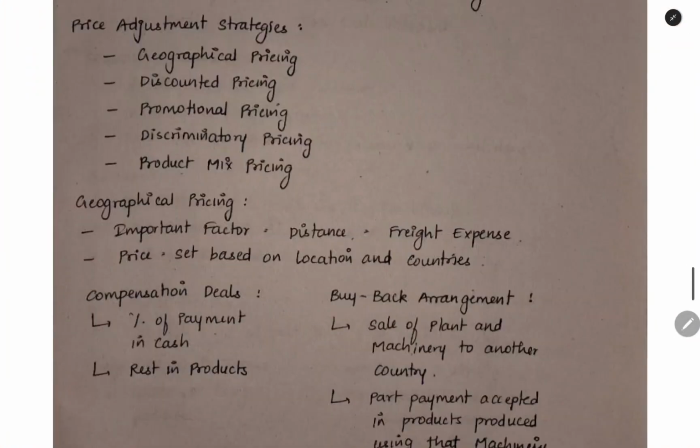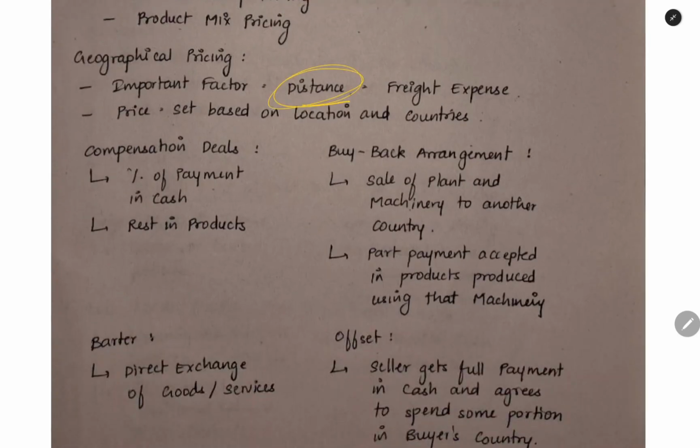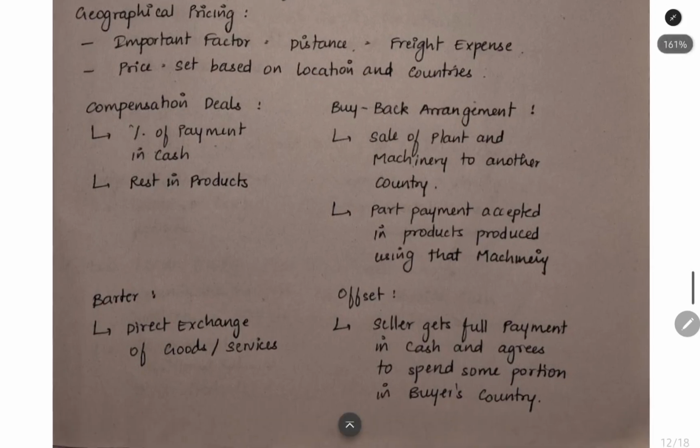Now the next thing is price adjustment strategies. The first thing we are going to see is geographical pricing. An important factor is distance. How much is the distance between the customer and the supplier? This will determine the freight expense. This is an important factor, and we will set the price based on location and countries. If we are sending to a very distant place, it will have a very high freight expense. We will consider that in the cost, and it will affect the pricing.